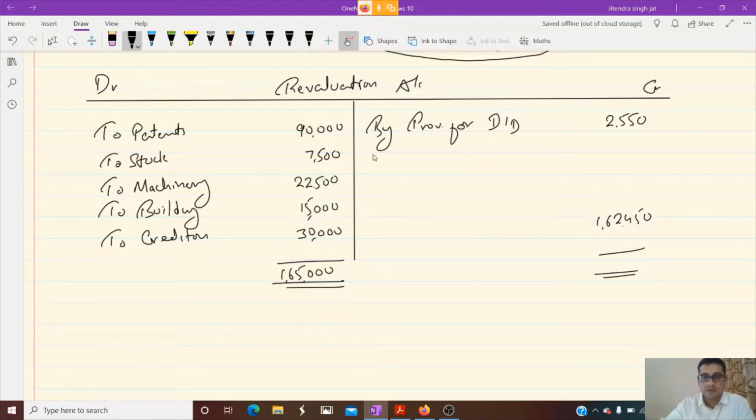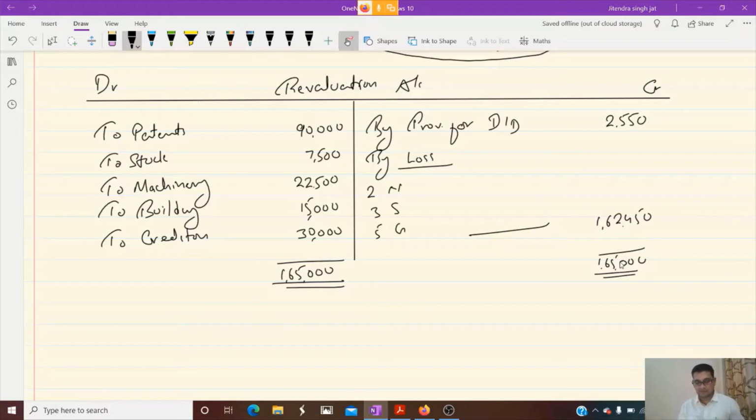1,62,450 is the loss. Loss is transferred to the partners' capital accounts of N, S and G. In which ratio? In their old ratio, 2 is to 3 is to 5. So let me distribute into 2 is to 3 is to 5: 32,490, 48,735, and 81,225.